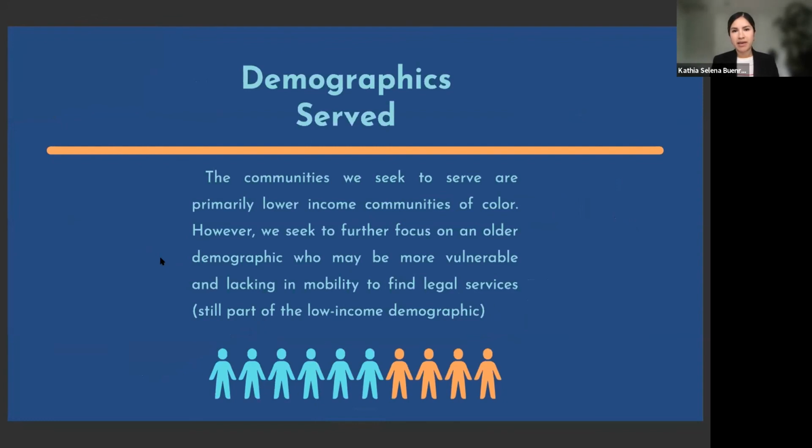According to the ABA, 80% of civil legal needs go unmet. This is primarily among low and middle income communities. Legal indigent outreach strives to meet these needs and focuses on tailoring our program to this demographic.